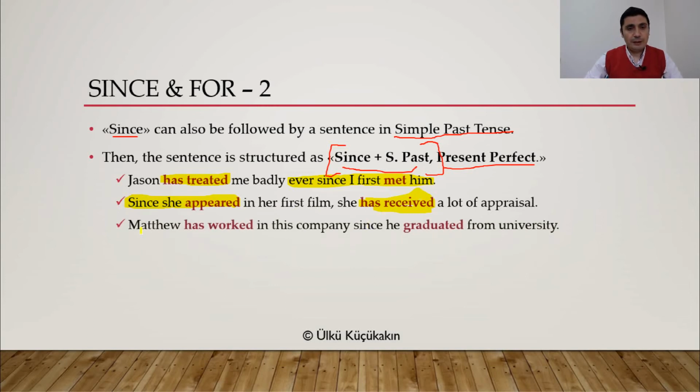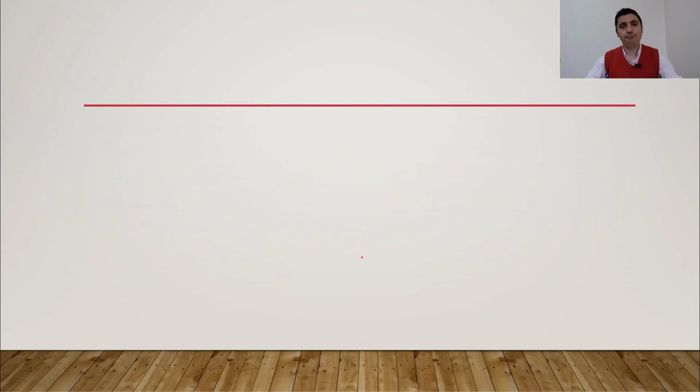Another example. Matthew has worked in this company since he graduated from university. So since is linked with simple past tense. Since is used with simple past tense, but your main sentence is present perfect tense. Matthew has worked in this company.